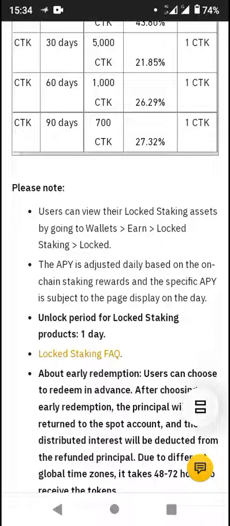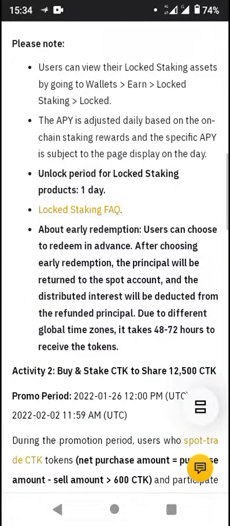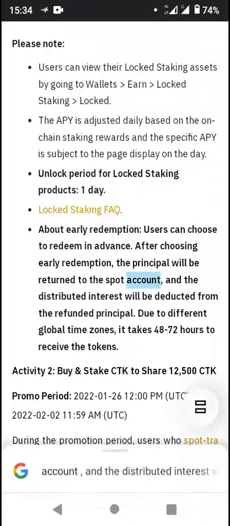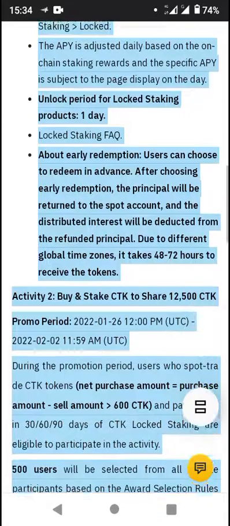Please note that users can view their lock staking assets by going to the wallet, then lock staking and locked option. You'll be able to see the list of wallet tokens you put on locked. The APY is adjusted daily based on the on-chain staking rewards, and the specific APY is subject to page display on the day. The unlock period for the lock staking products is 1 day.